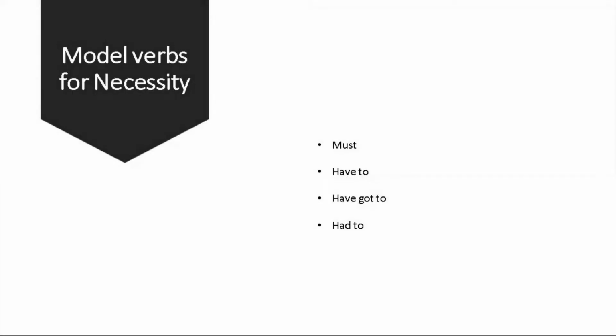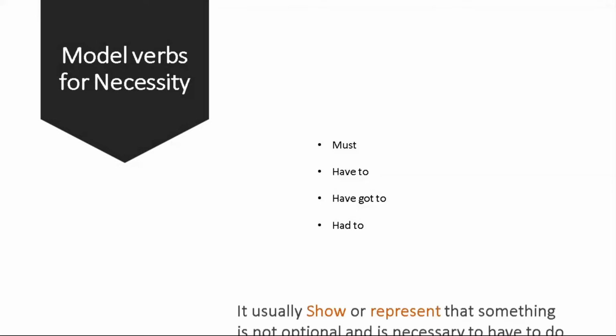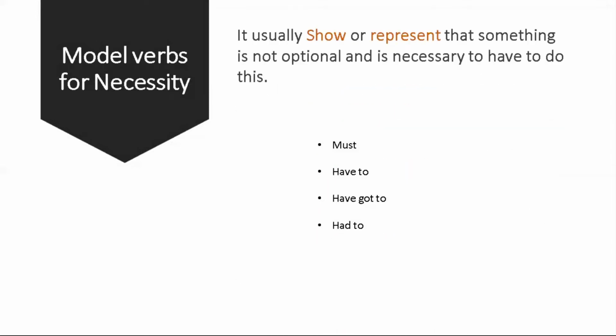Now we have to discuss the modal verbs for necessity. It is another example of modal verbs. It includes must, have got to, had to. The modal verbs for necessity show that something is not optional and is necessary to do.